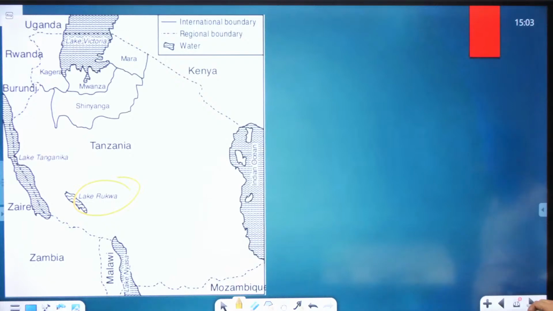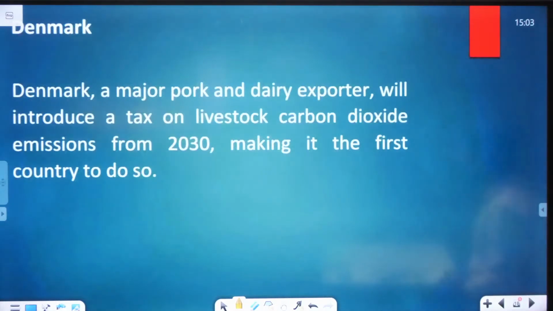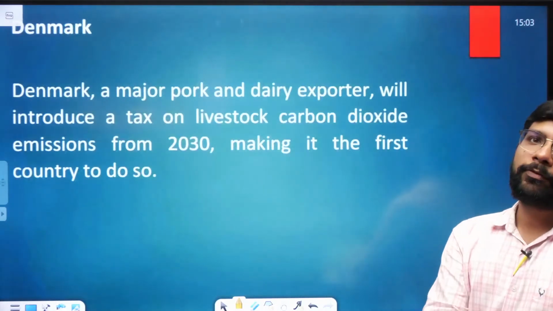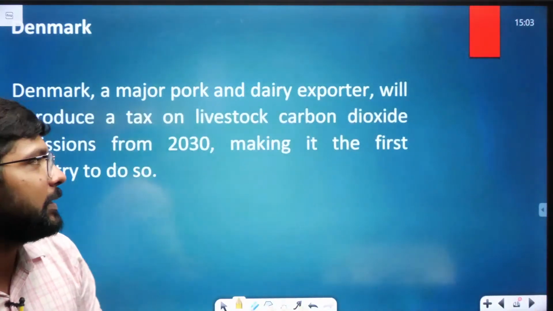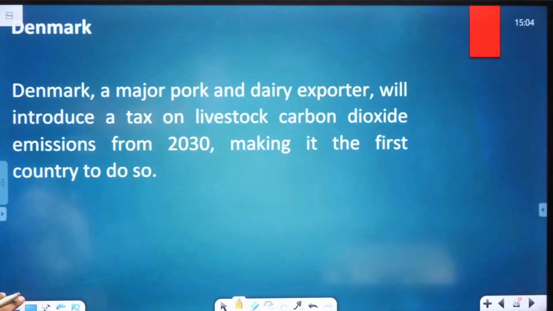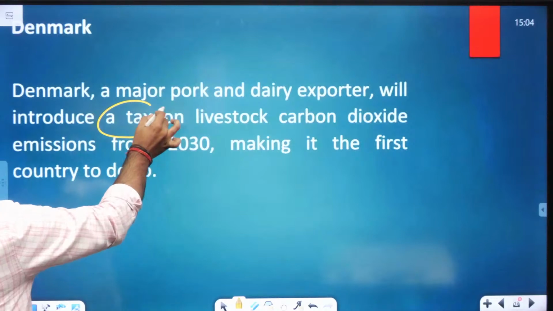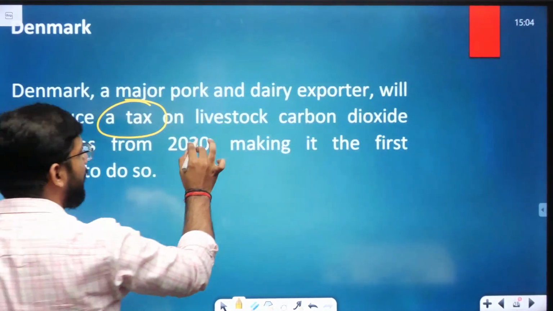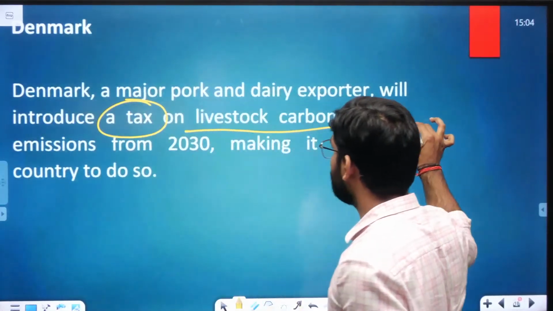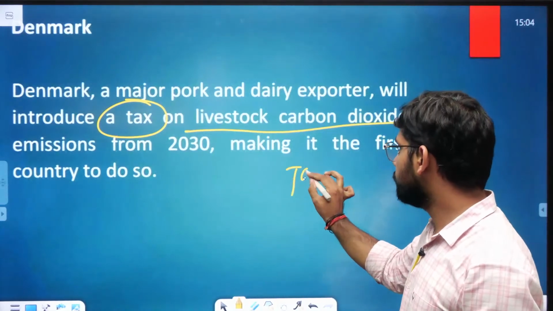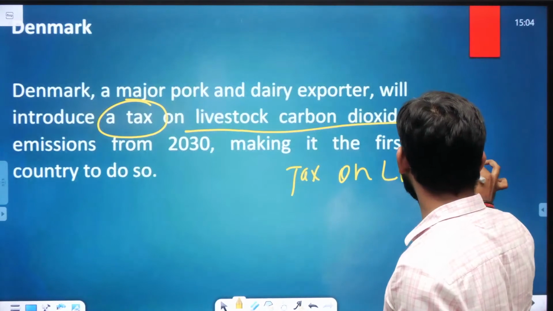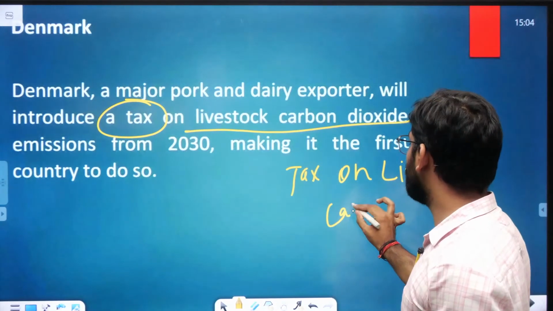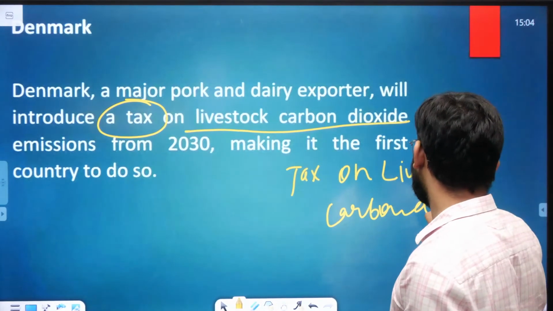Now let's move to another location, Denmark. Denmark is the first country in the world, a major pork and dairy exporter, to introduce a tax on livestock carbon dioxide emission.